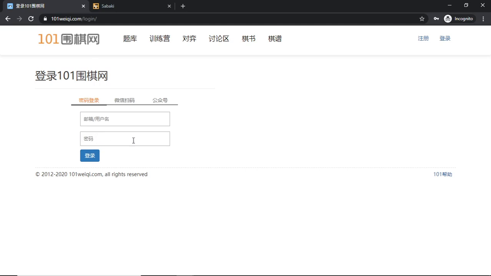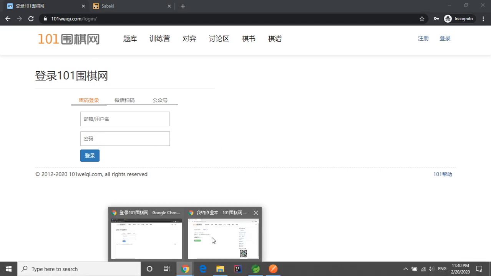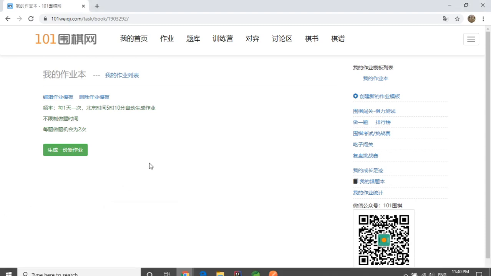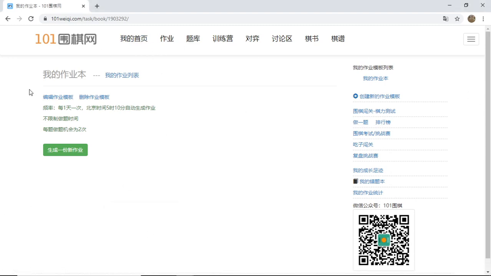So what's the benefit of getting an account with Weiqi 101? Well, I have an account with Weiqi 101, and this is how my interface looks like right now. It's different from if you don't have an account, you have a different interface. And the most important and most useful link, guys, is not this one, it's this one over here. This is called homework, right? So Weiqi 101 builds homework for you. Well, what does it look like?